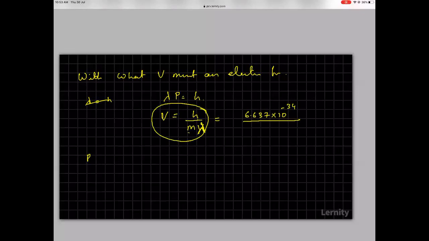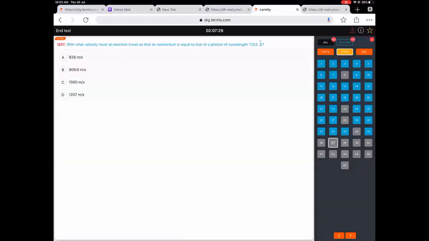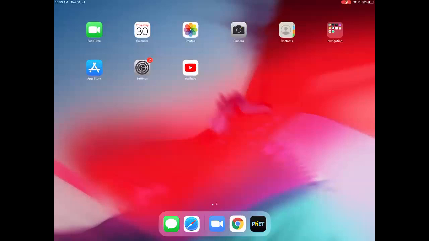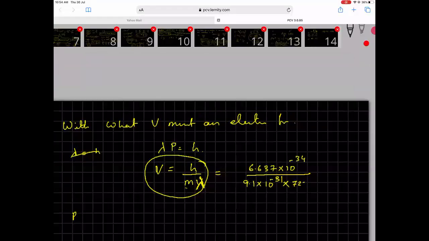m is given to you, 9.1 into 10 power minus 31, into lambda, which is given to you as 7253 into 10 power minus 10.